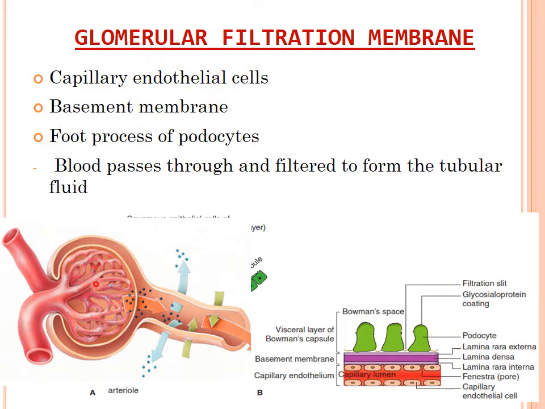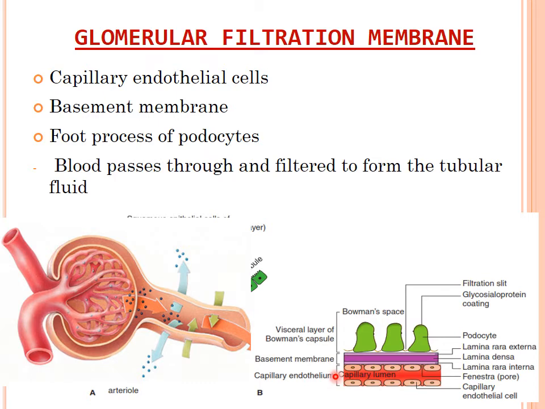Here you can see again, this is the glomerulus, that means the capillary network. This is the visceral layer of the Bowman's capsule. These both things make a filtration membrane. So the inner layer is made up of the endothelial cells of the glomerular capillaries, that is known as the capillary endothelial cell layer. And then the outer layer, the visceral layer, is made up of the epithelial cells of the kidneys, known as the foot process of the podocyte, and in between these two there is a basement membrane that is made up of glycoprotein.